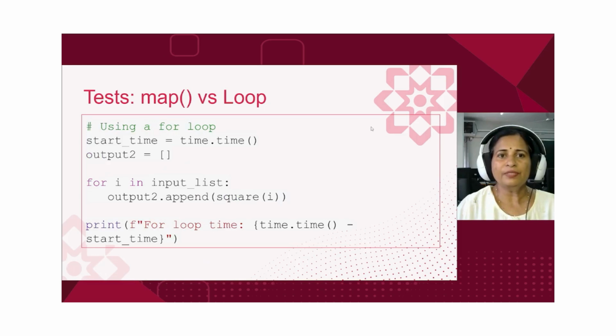In continuation with this, here we apply the same square function to a list of 1 million numbers, but this time we are using a for loop. And again, the time taken by this method is also printed at the end just to see the comparison. Both are doing the same task, but what is the result?